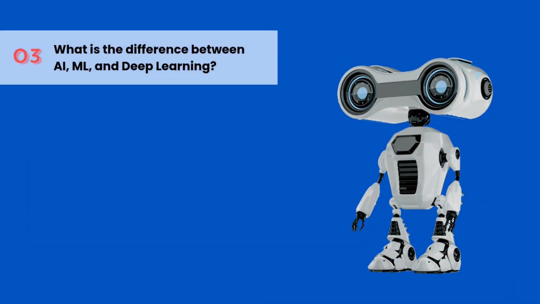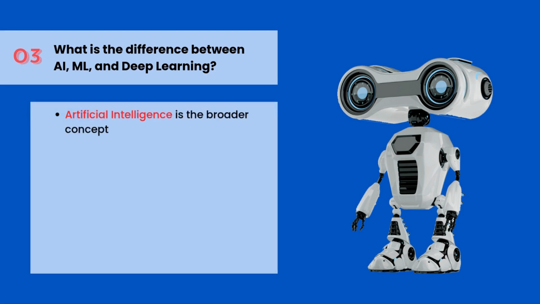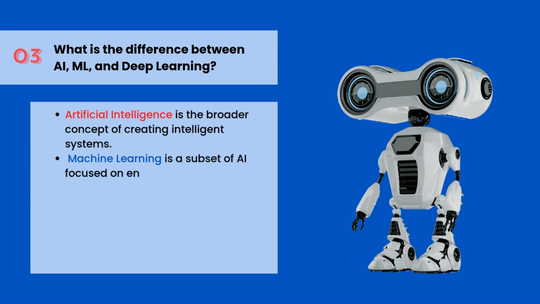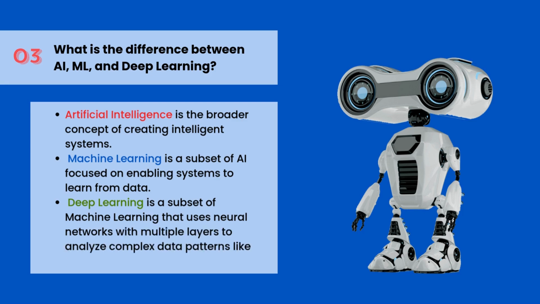What is the difference between artificial intelligence, machine learning, and deep learning? Artificial intelligence is the broader concept of creating intelligent systems. Machine learning is a subset of AI focused on enabling systems to learn from data. Deep learning is a subset of machine learning that uses neural networks with multiple layers to analyze complex data patterns like images, audio, or text.